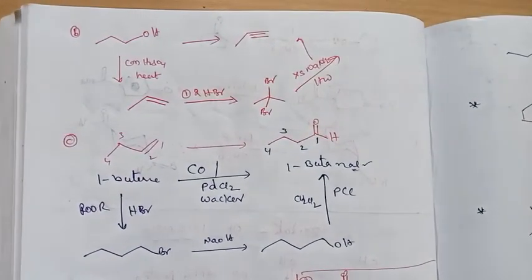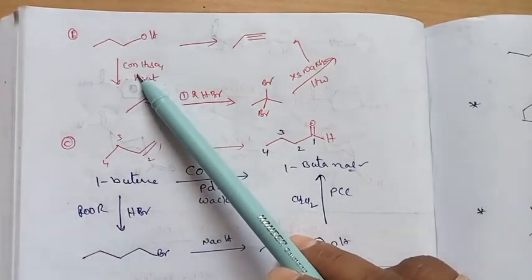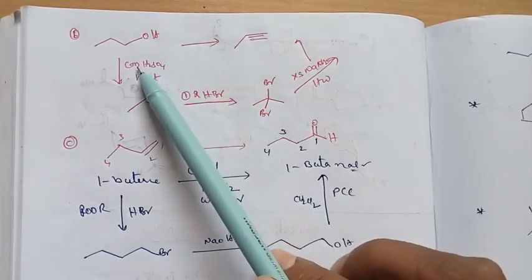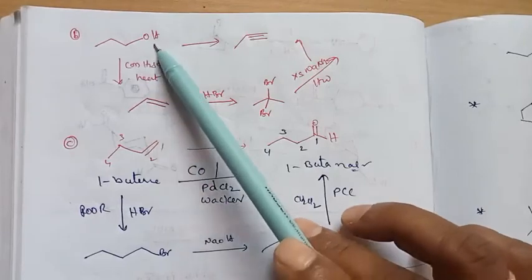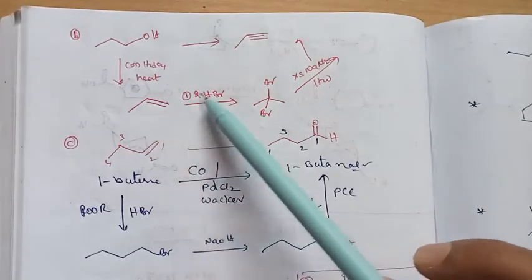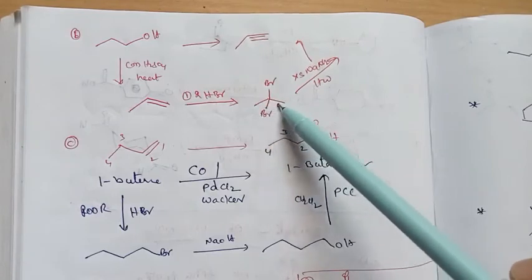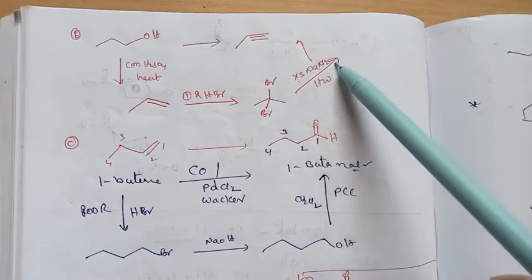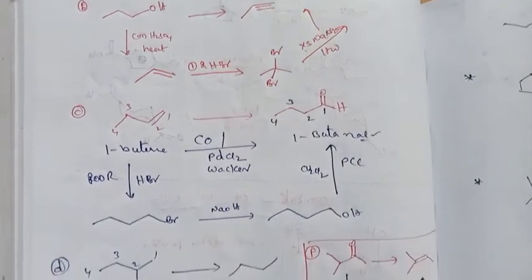Now you can see it is a primary alcohol. By using concentrated sulfuric acid, how do we convert this one to this one? By an elimination reaction, we heat it, and then the alkene will form. The alkene reacts with HBr, giving the Markovnikov product, 1,1-dibromopropane, then using excess sodamide, NaNH2, followed by hydrolysis, we get the alkyne. So these are the reactions.